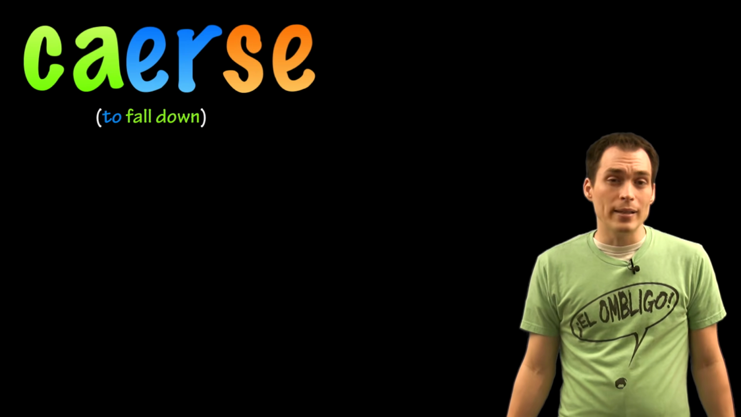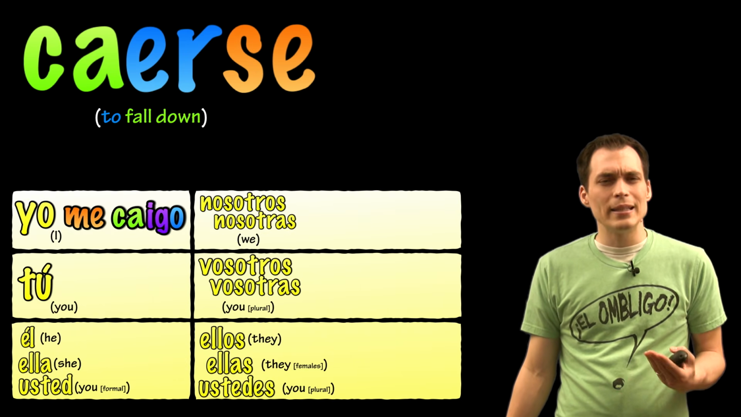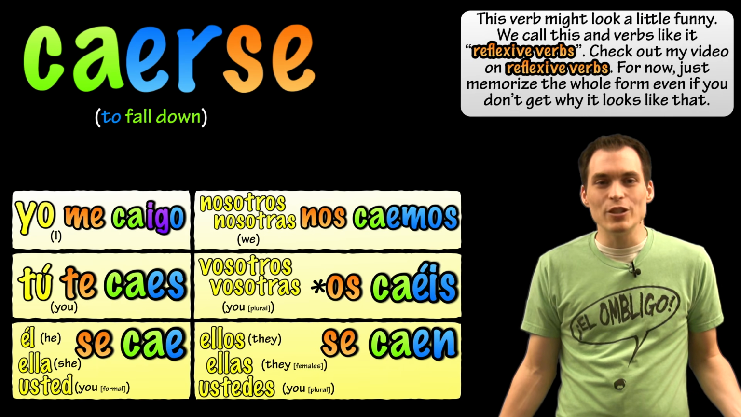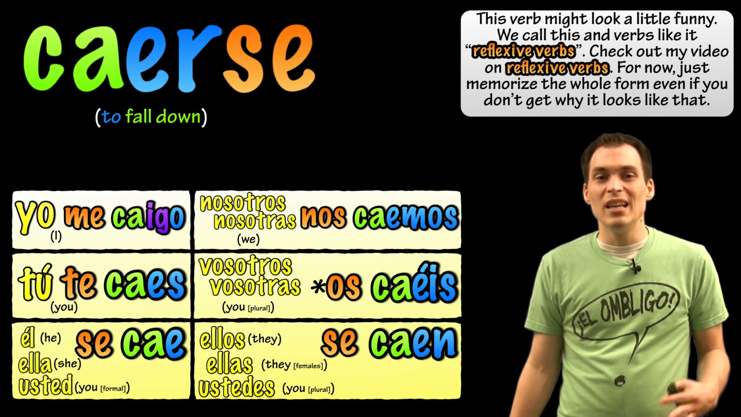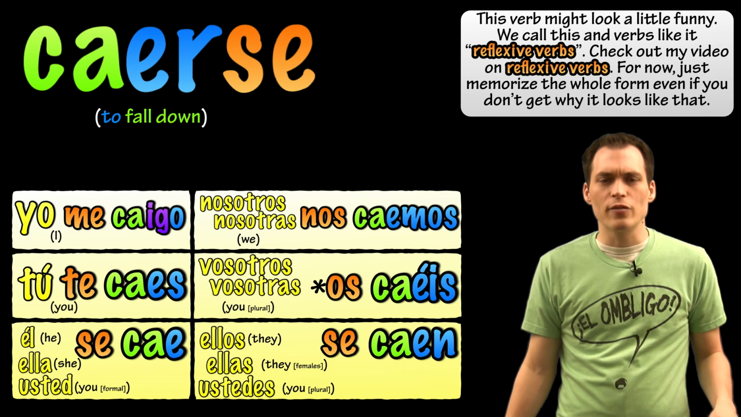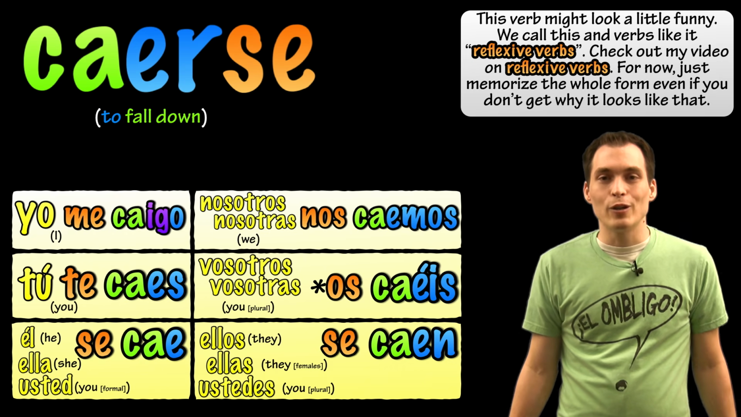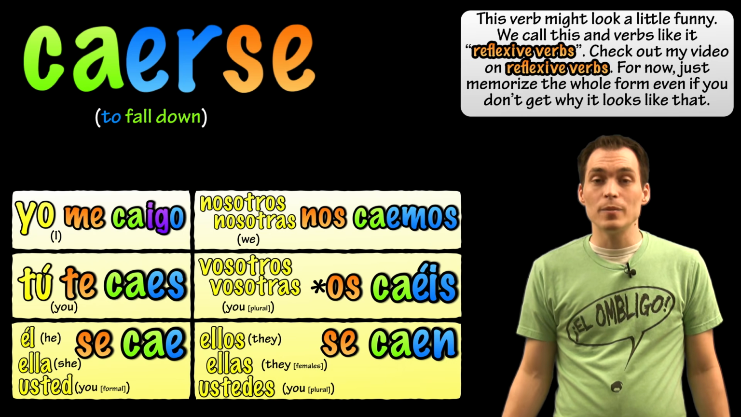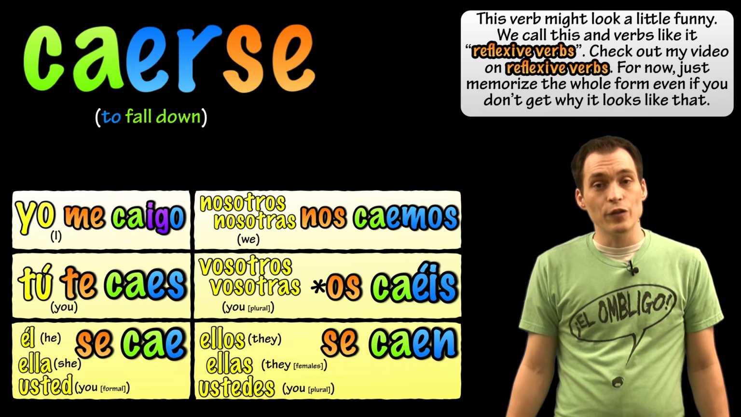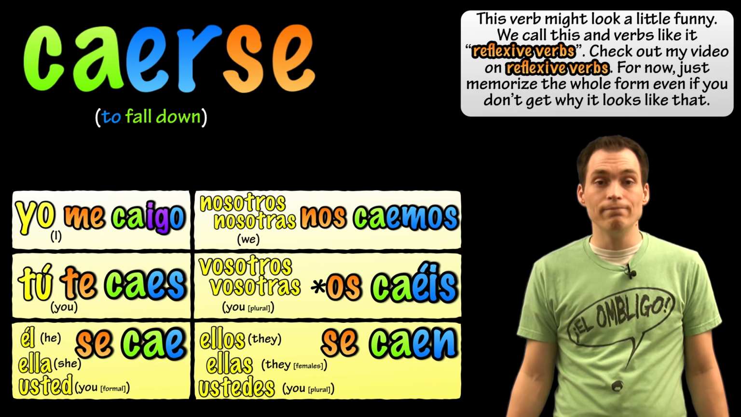Caerse means to fall down. If you're confused why there is a se on the end of it, verbs that do this are called reflexive and they are different from English. My suggestion, just learn this verb as is without questioning it too much, and when you come across these later, it'll make more sense. Notice with any of these forms, the yo, tú, él, ella, usted, etc. are optional and are used for emphasis and or clarification.